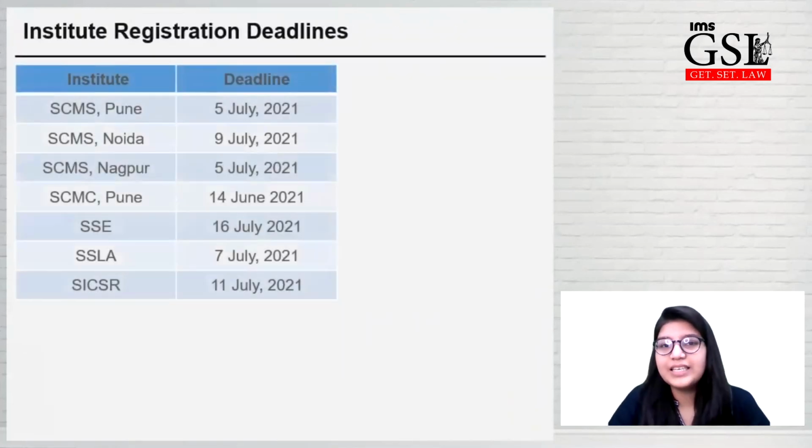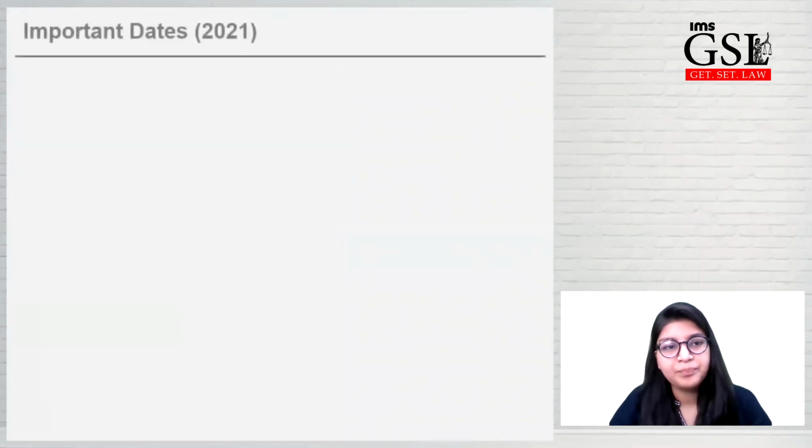So let's see the deadlines for the individual colleges. For Symbiosis School of Management Studies Pune, 5th of July is the deadline. For Management Studies Noida, 9th of July. For Management Studies Nagpur, 5th of July. For Mass Communication, 14th of June. For Economics Honors, 16th of July. For Liberal Arts, 7th of July. And for BBA IT and BCA, 11th of July.